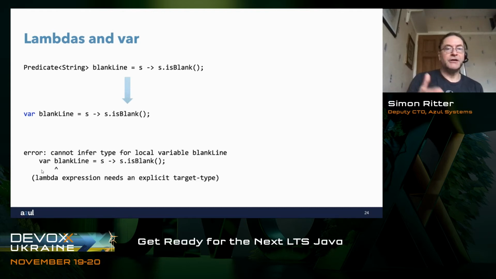It's not going to compile for the same reason that we saw earlier with the array of ints. It will say lambda expression needs an explicit target type.